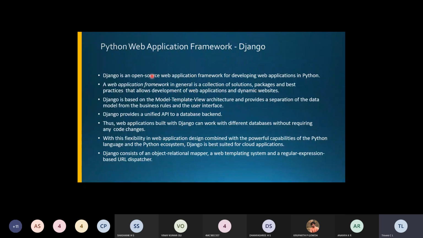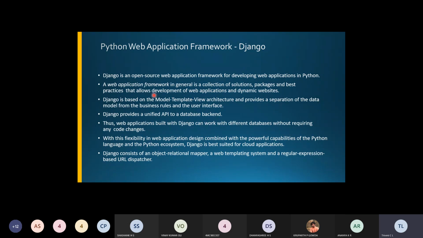So the framework used for IoT applications is Django. Django is an open source web application framework which we use for developing web applications in Python. And the web application framework is a general collection of solutions and packages, and it has the best practices with which we will be able to develop web applications and dynamic websites.